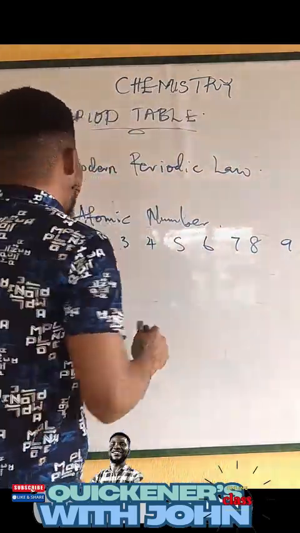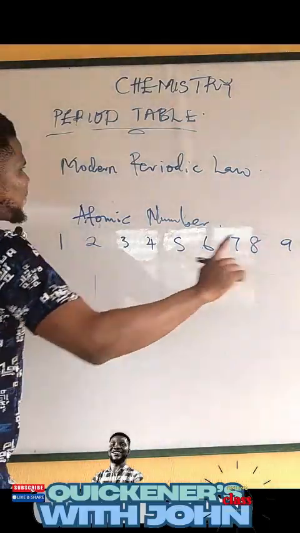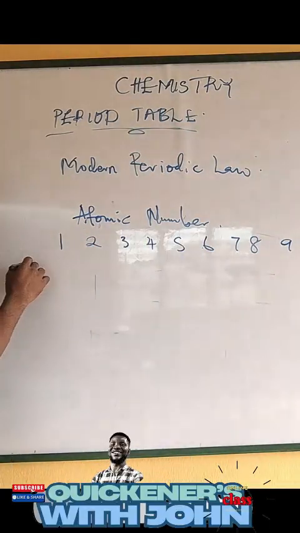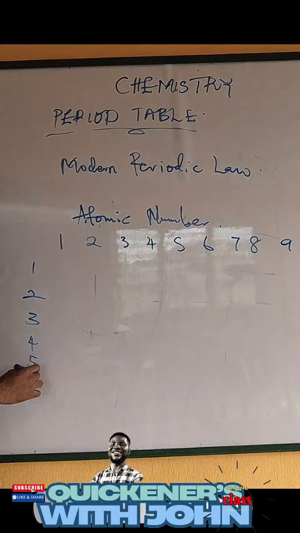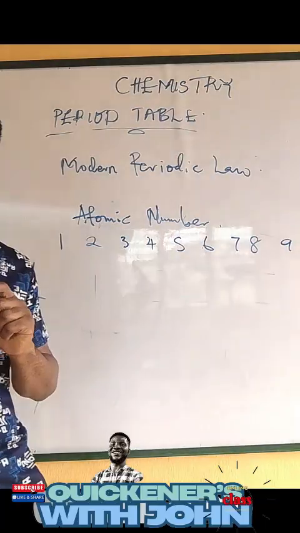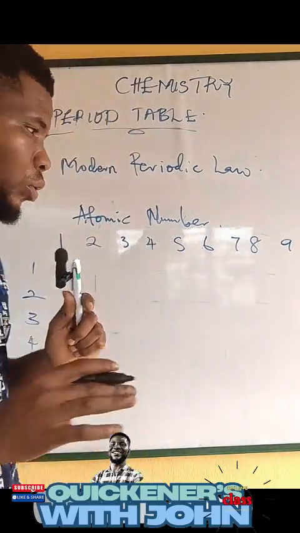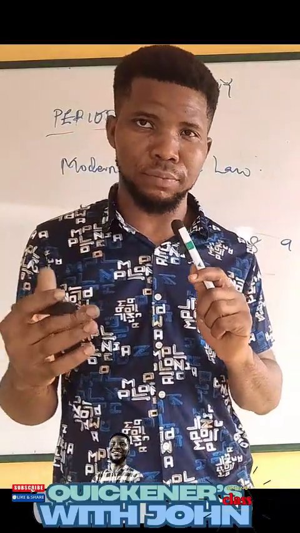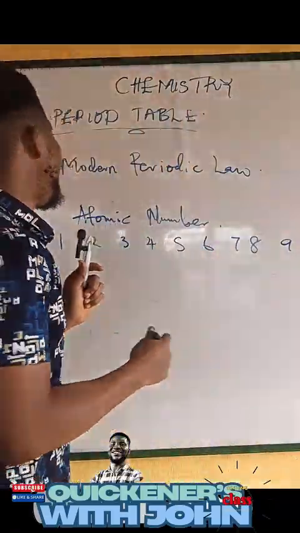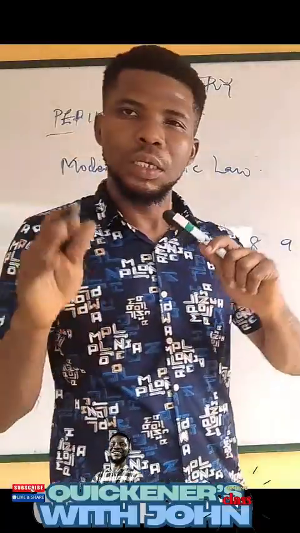Then how many rows do we have? We have 7 rows. So there are 7 periods: 1, 2, 3, 4, 5, 6, 7. So there are 7 rows. Now, I know that some of you were taught by your teacher that we have 8 groups, not 18.